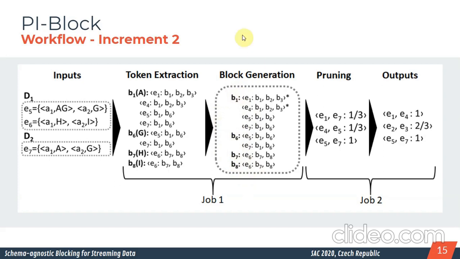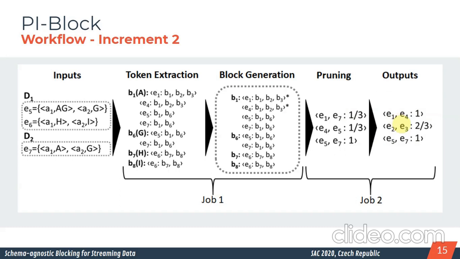Okay, after the block generation, we need to have the similarity between the entities, and after the pruning, we also have the information about the entity pairs with high similarity that need to be compared in the entity resolution task.